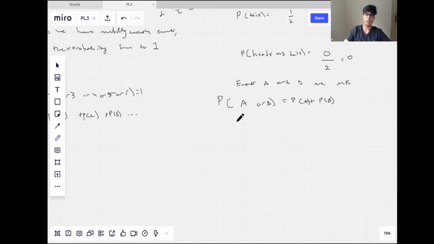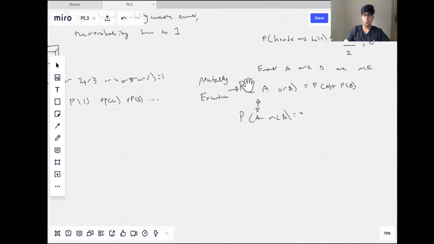When we talk about Venn diagrams in a few videos, I'll show more of an intuitive reason for why mutually exclusive means this kind of thing right here. But just for now, just remember this in your head. Mutually exclusive means this. This is the probability rule you get for mutually exclusive. Or we can say, for example, and this is what it means, and it also means this: P(A and B) is equal to 0. These are very much the same thing, and I'll show you why in a later video.